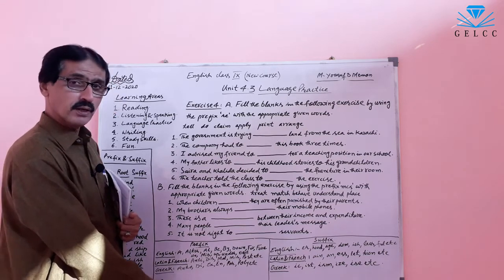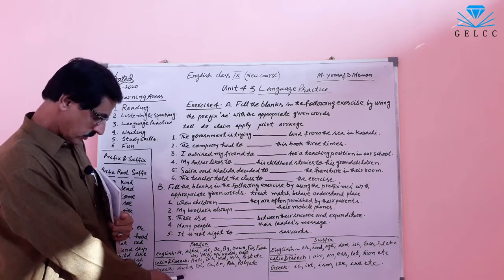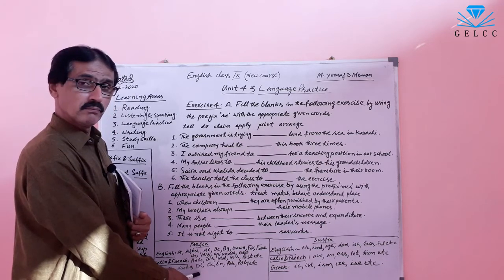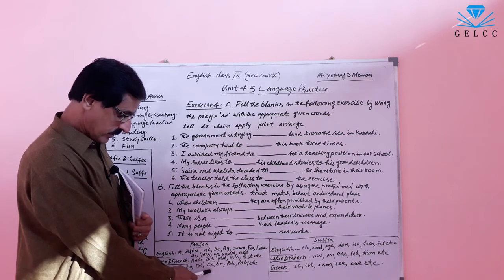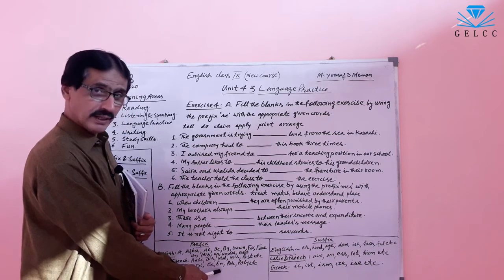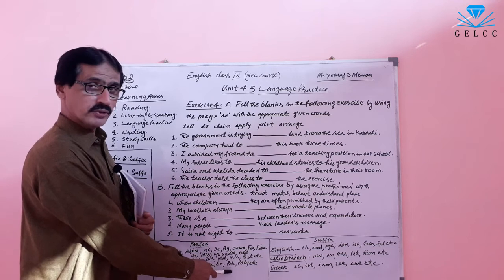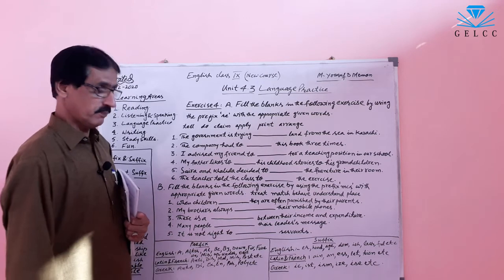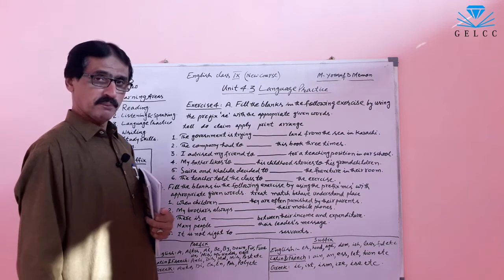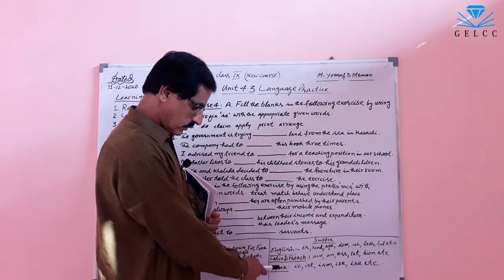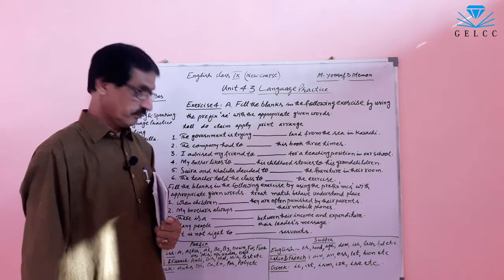Some prefixes are Greek, as auto, automobile, ex, en, endanger, ex-prime minister, par excellence. Par is prefix. In the same way, suffixes are also from English, Latin, French and Greek.